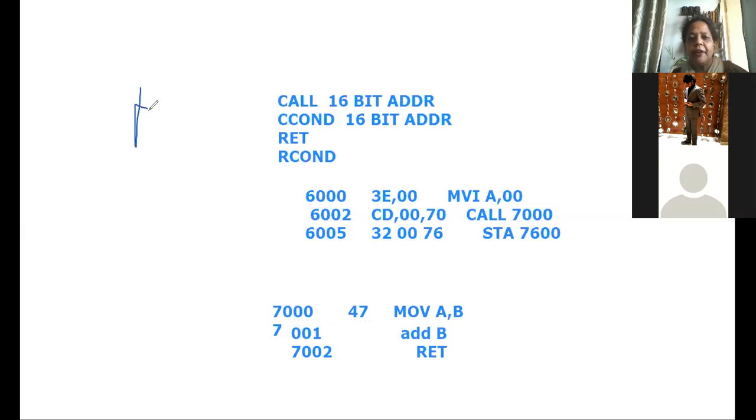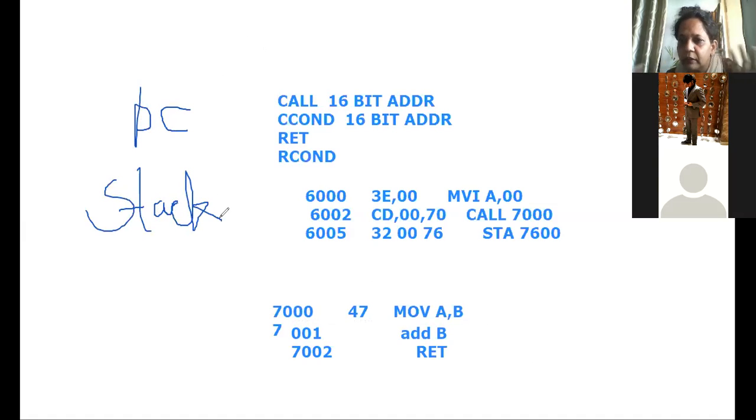Now what did I say? Program counter is a 16-bit register, correct, which always points to the next executable instruction. Stack is nothing but a set of memory which can store certain register contents temporarily.